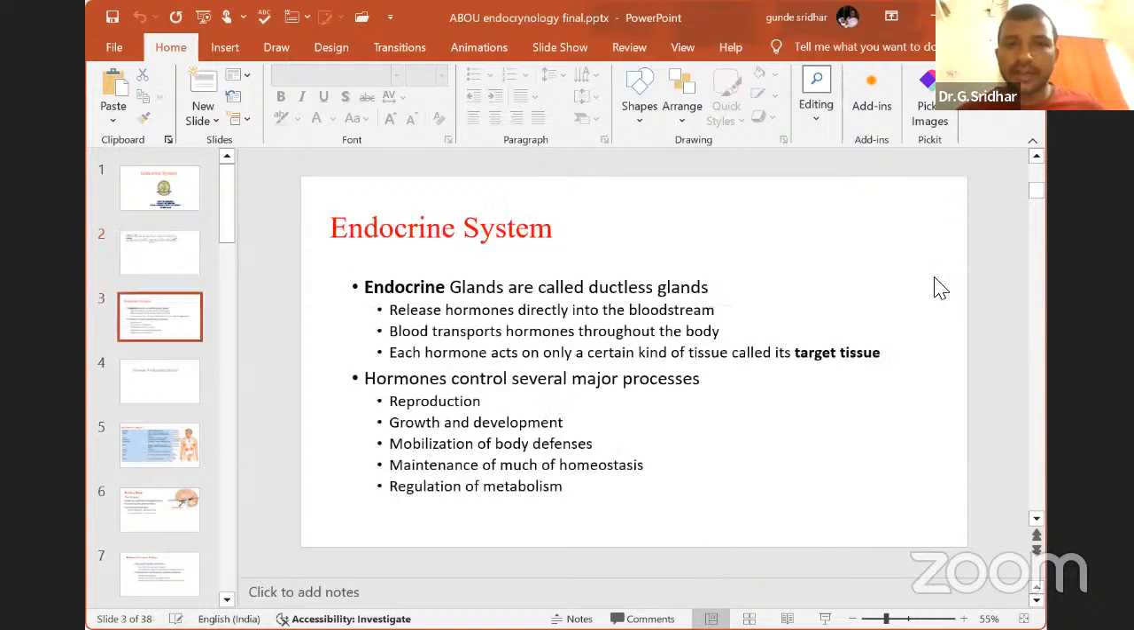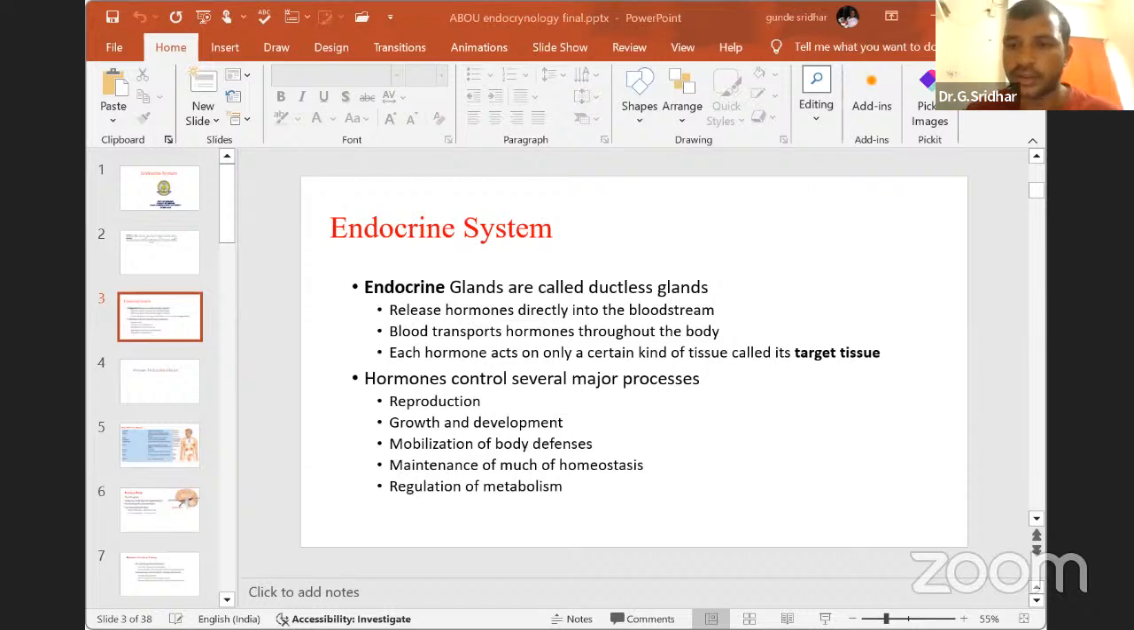In the next slide, you can see that endocrine glands are called ductless glands and release hormones directly into the bloodstream. Blood transports hormones throughout the body. Each hormone acts only on a certain kind of tissue, called the target tissue. For example, FSH hormone cannot function on the kidney or on other organs. It will go and activate only the target organ, because of the receptor mechanism, the ligand-receptor attaching mechanism. Hormones control several major processes: reproduction, growth and development, and mobilization of body defenses.